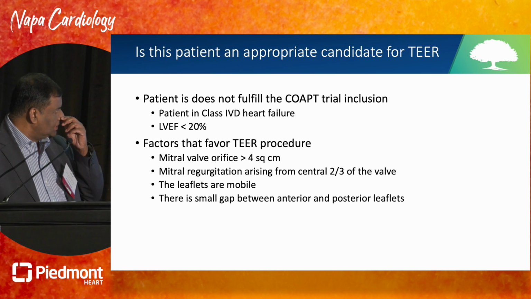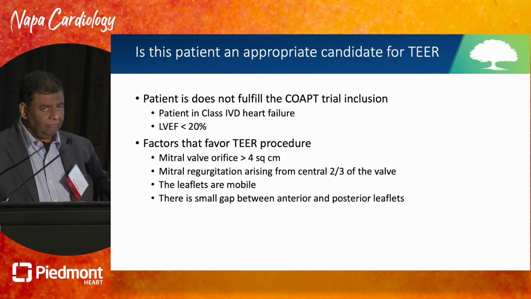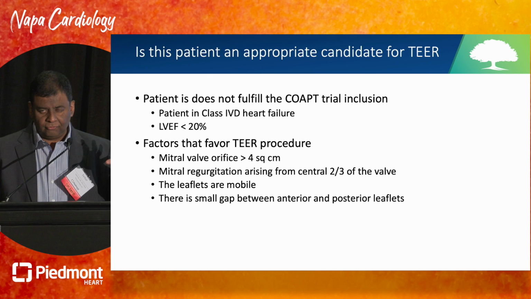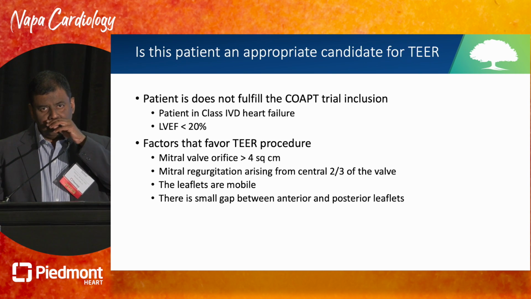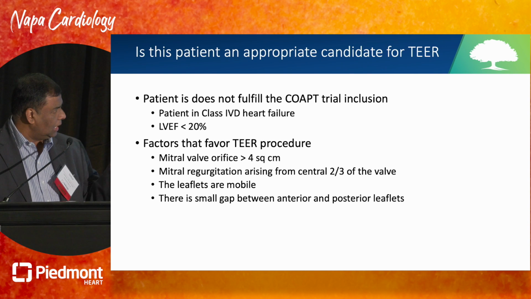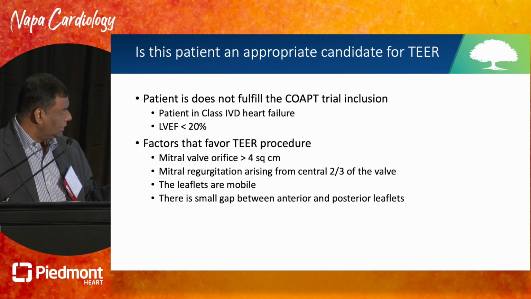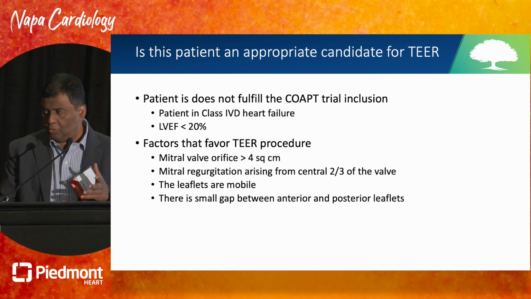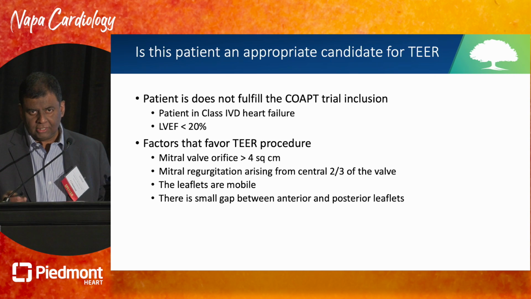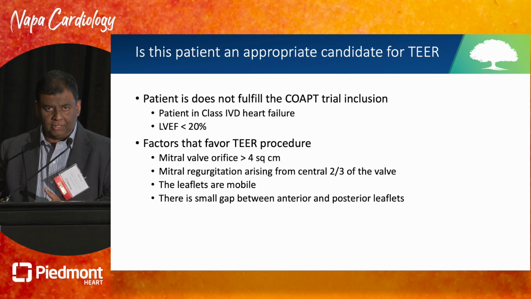Now, what are the factors that favor considering edge-to-edge repair in this patient? One is the mitral valve orifice was large. It was greater than 4 square centimeters. Second, the regurgitation was from the middle of the valve, not very large. Third, the leaflets were mobile. You can see they're moving. And fourth, there was a small gap between the anterior and posterior leaflets. So I said, what do you have to lose in actually trying a clip? And it still doesn't remove her from the option of a transplant or LVAD.